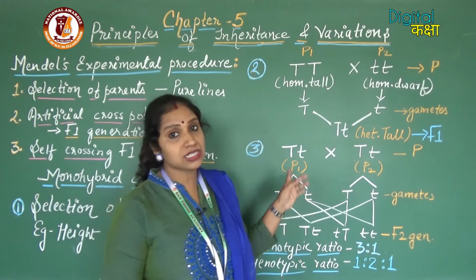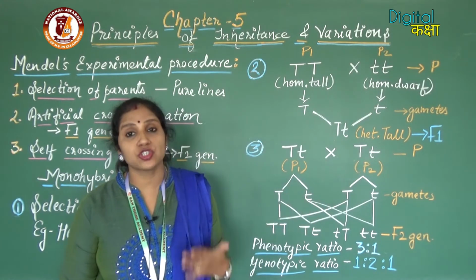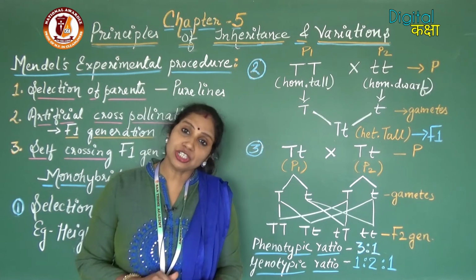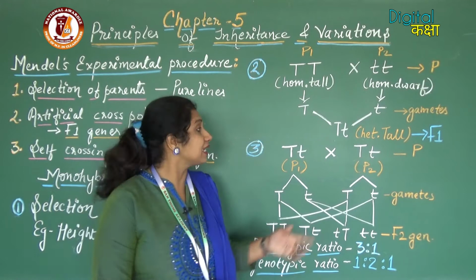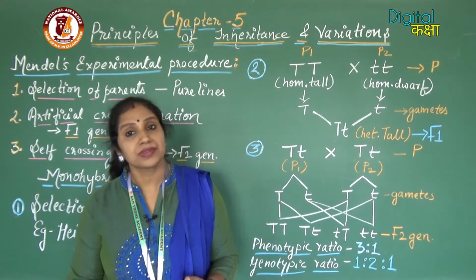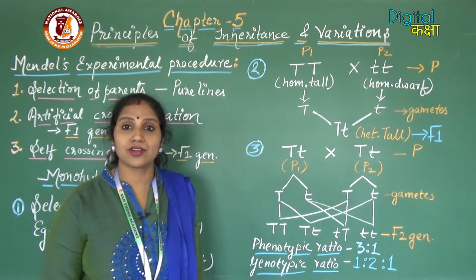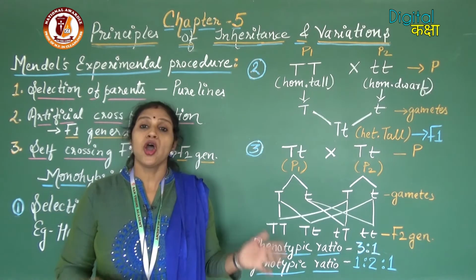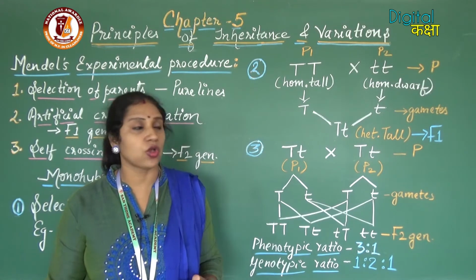So, the plant in F1 generation will be heterozygous tall, means phenotypically the plant will be tall, but genotypically both the alleles will be present. Means the allele for tallness and the allele for dwarfness will be present. Now moving to the third step, here we have got the F1 generation or the first filial generation. All the offsprings in this generation will be heterozygous tall.